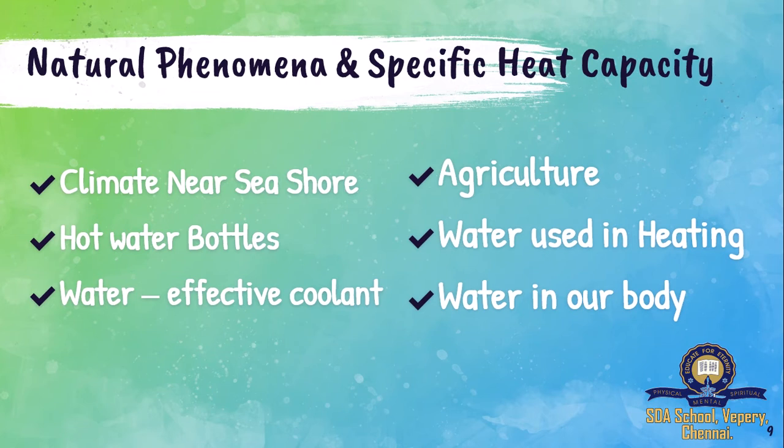Okay, if something has high specific heat capacity, it means that it needs a lot of heat energy to get heated up. An object with a low specific heat capacity needs only a small amount of heat energy to heat it up. I'll give you a very simple example.